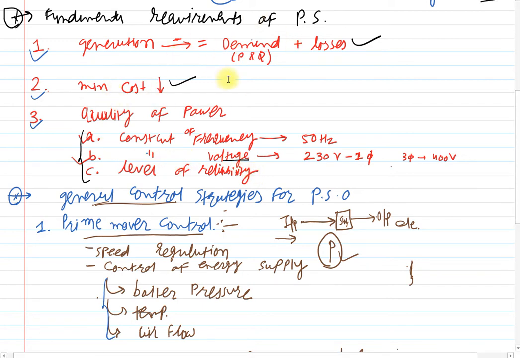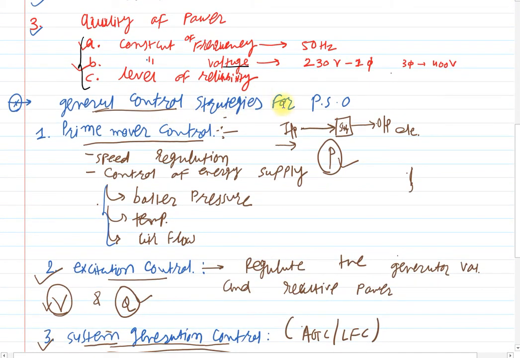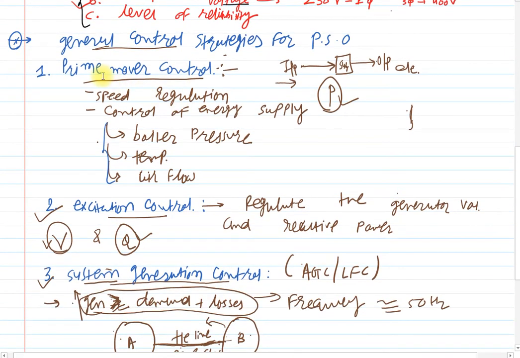And to fulfill these fundamental requirements, there are some very basic and general control strategies to operate the power systems. The first one is the prime mover control. Simply, if you need to control the output from your generating station, you need to control your input. Clear? With respect to your input you will get the output. So prime mover control deals with the speed regulation and control of the energy supply.